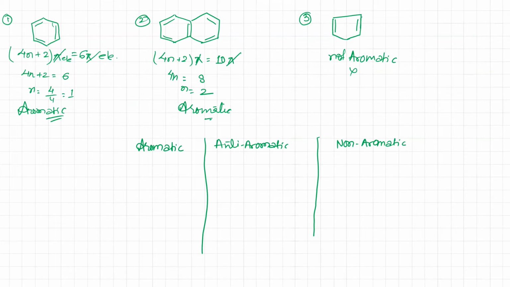For this, there are three lines you have to understand: aromatic must be cyclic. Even anti-aromatic compounds are cyclic. And non-aromatic is non-cyclic. Okay? It will be not cyclic, or we can say